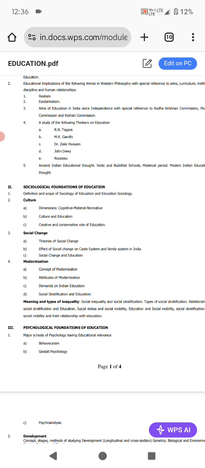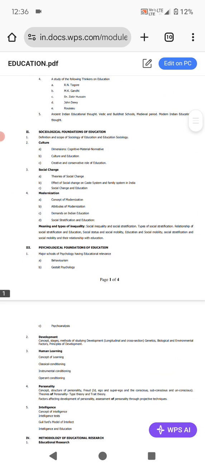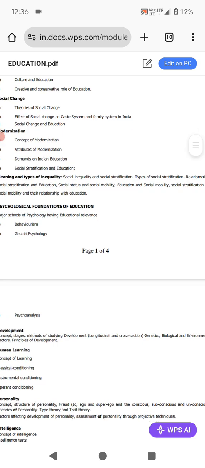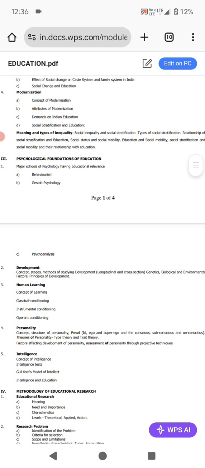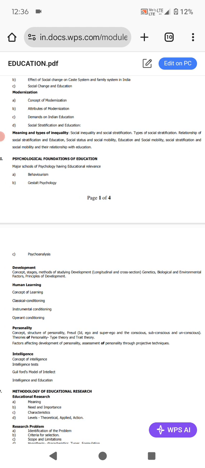Under the psychological foundation of education, we have major schools of psychology having education relevance like behaviorism, gestalt psychology, and psychoanalysis. Then we have development: concept, stages, methods of studying development, longitudinal and cross-sectional, genetic, biological and environmental factors, principles of development.